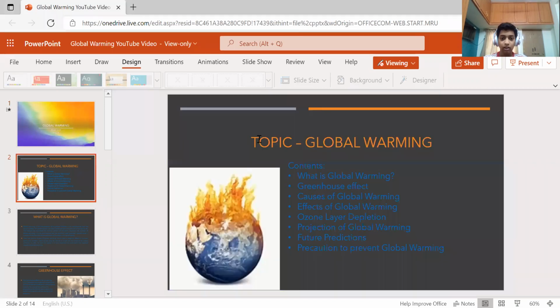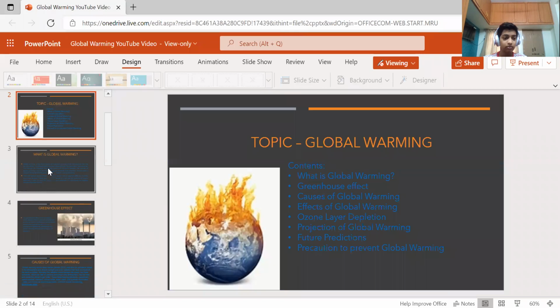Next topic, global warming, and the contents we are going to cover: what is global warming, then the greenhouse effect, causes of global warming, effects of global warming, ozone layer depletion, projection of global warming, future prediction of what will happen, and prediction to prevent global warming.